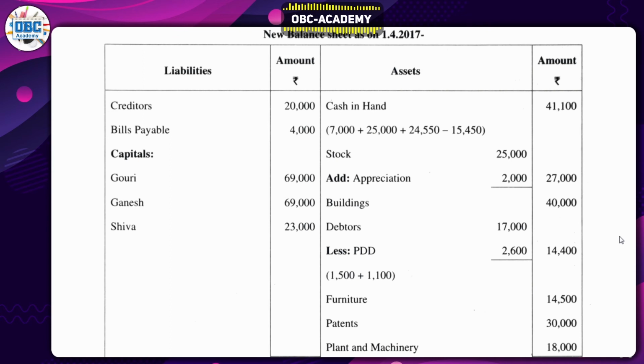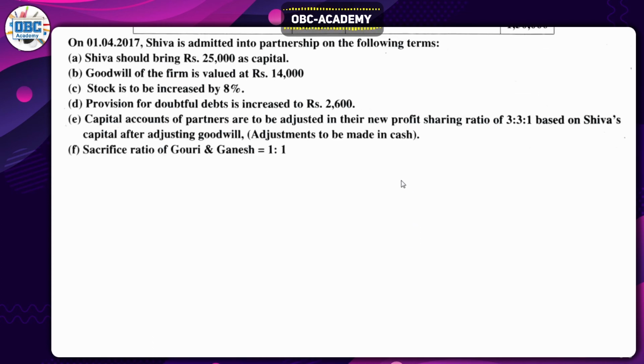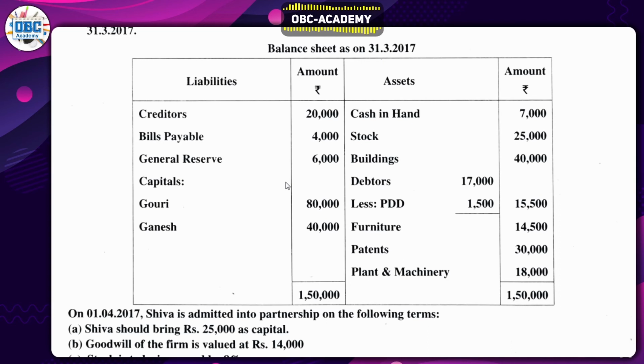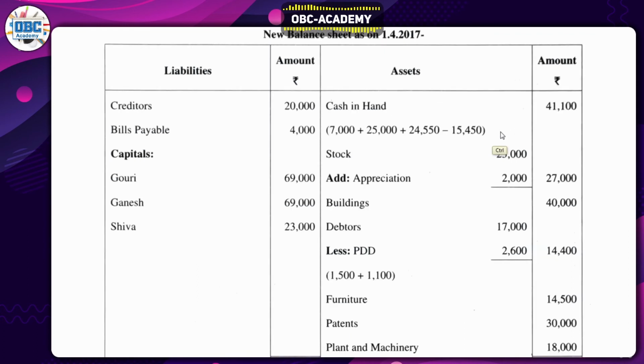Okay, let's start with the balance sheet, and we have to take a reference from the last year's balance sheet. So for that, we'll go to the last year's balance sheet and take a reference from that. Cash is the same, nothing changed here, except for some conditions. The conditions are that you should add some of the items or some of the amounts. So here, cash in hand will be recorded as it is, but there are other things.